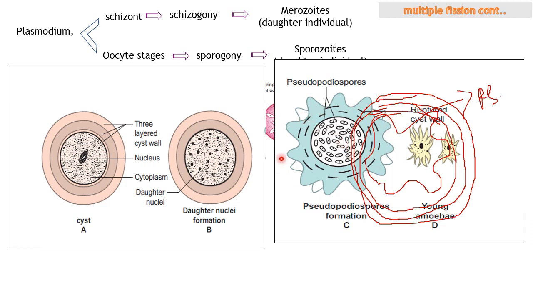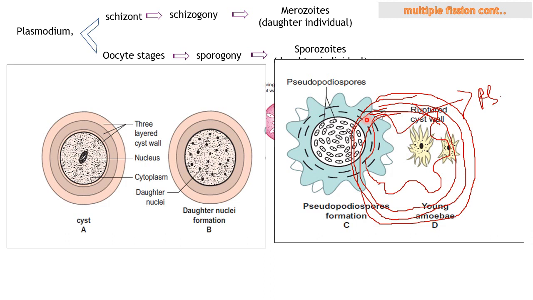the cyst around the amoeba will absorb the water and break down, and this layer also will break down, and all these new daughter individuals, called young amoebae, will move out from this amoeba and lead a new individual life. Also it develops its pseudopodia, which is essential for its migration, right? So this is how amoeba does multiple fission during unfavorable condition, as asexual reproduction.